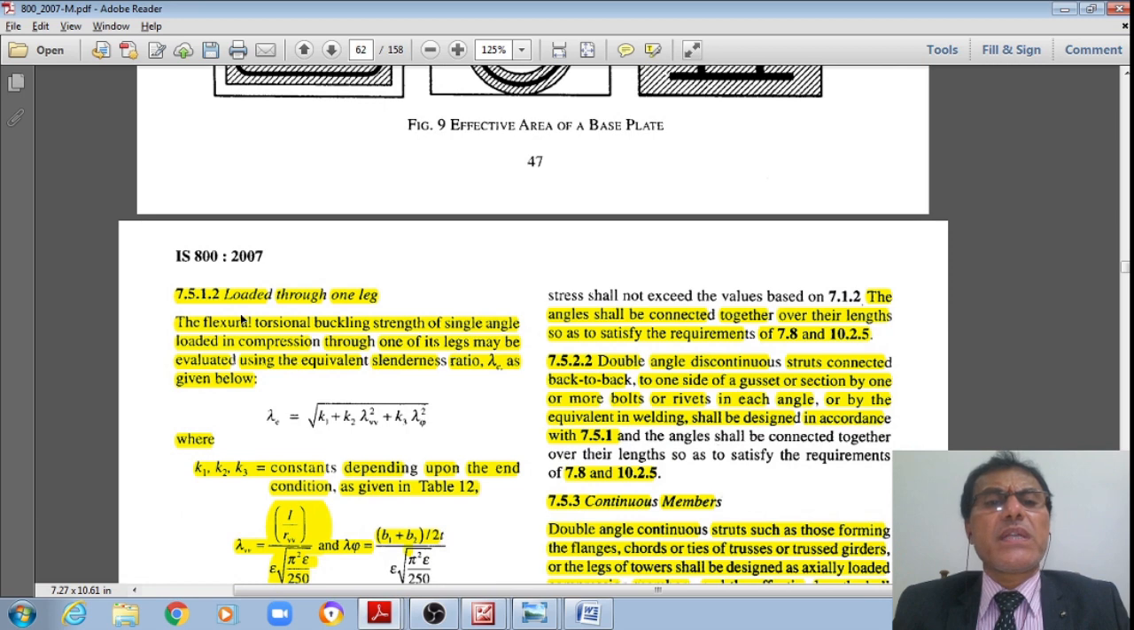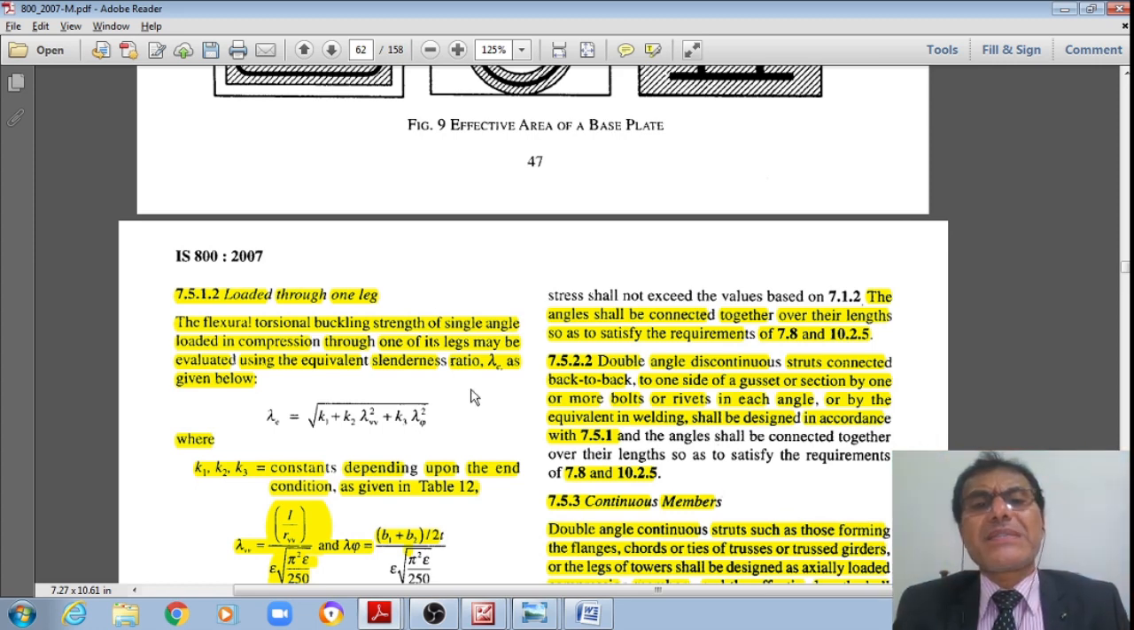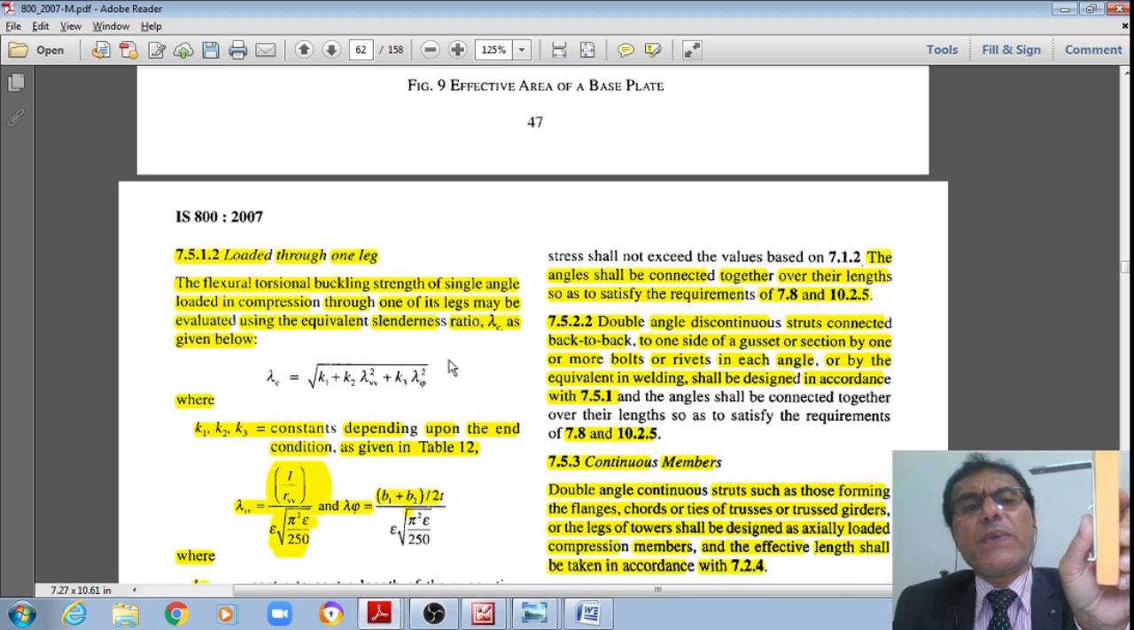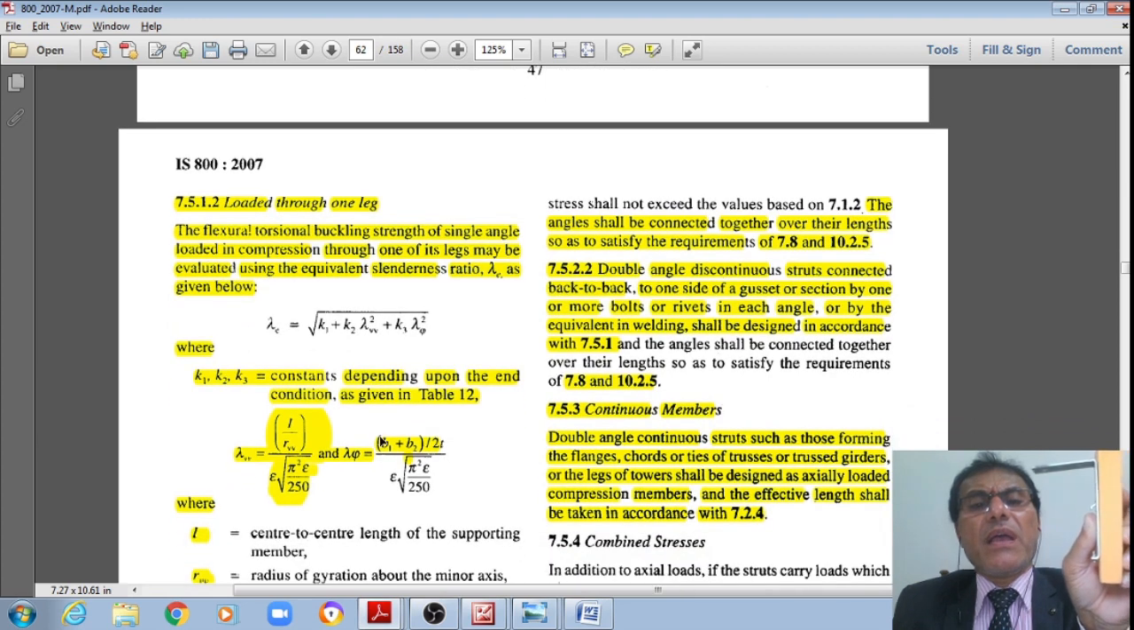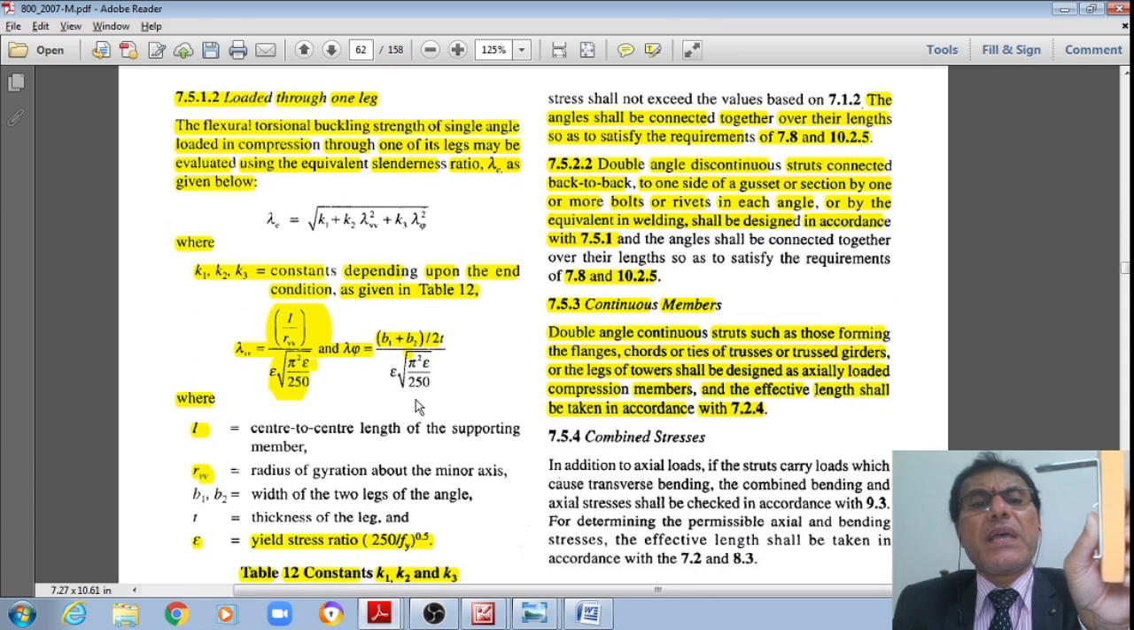However, now the code says that if it is loaded through one leg only, like this, then the flexural torsional buckling strength of the single angle loaded in compression through one of its legs may be evaluated using this equivalent slenderness ratio lambda E, which is given by the square root of K1 plus K2 lambda VV squared, where lambda VV is the slenderness ratio about the minor principal axis, plus K3 multiplied by lambda phi squared, where K1, K2, K3 are the constants depending upon the end conditions as given in Table 12.